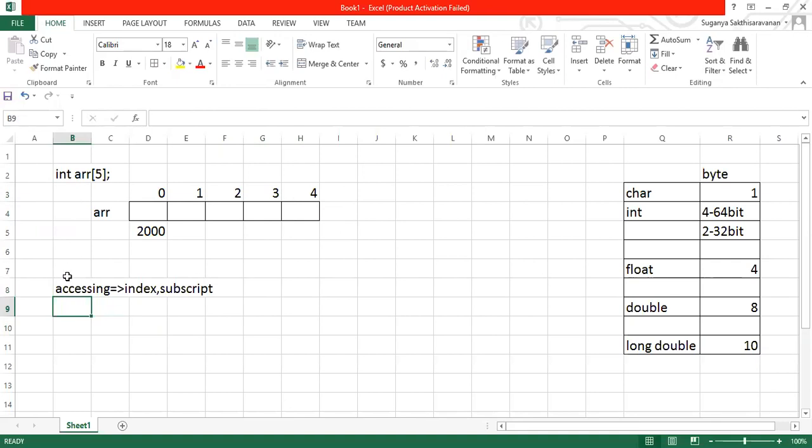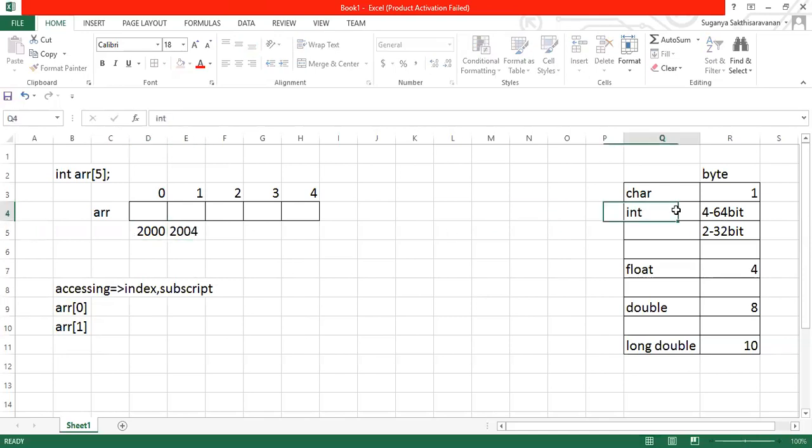So when I mention array of 5, it can be mentioned as arr[0], the 0th index. I can mention the next index as arr[1]. This can be mentioned as an index or subscript. The square bracket, whatever I'm writing here, can be mentioned either as an index or as a subscript. So if I mention like this, the first data is stored at address 2000, and the next data will occupy address 2004.